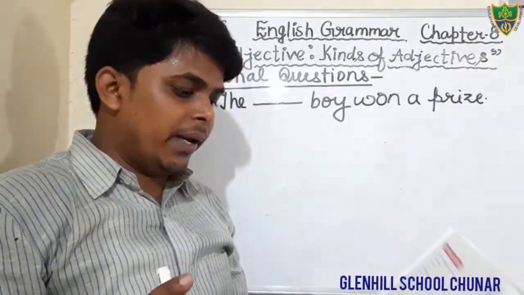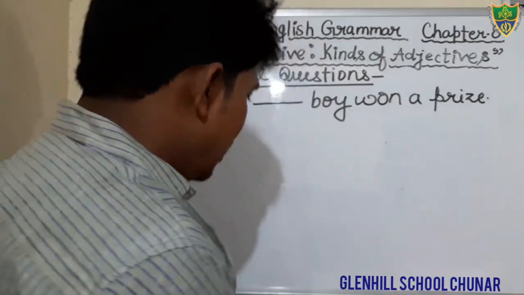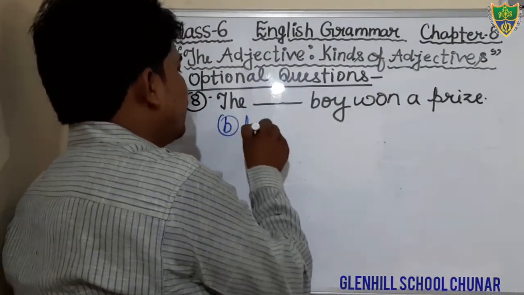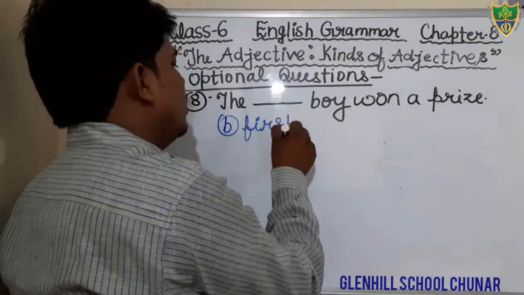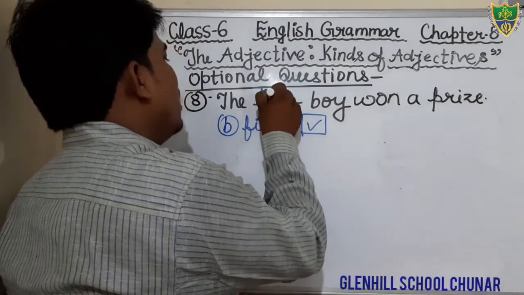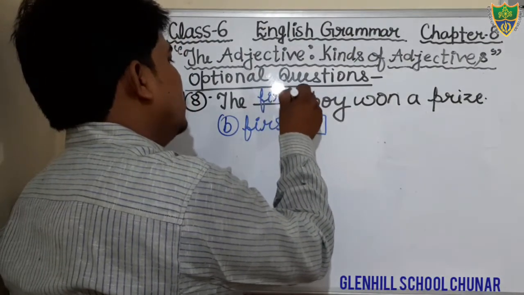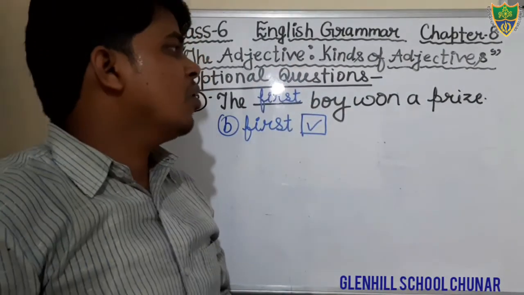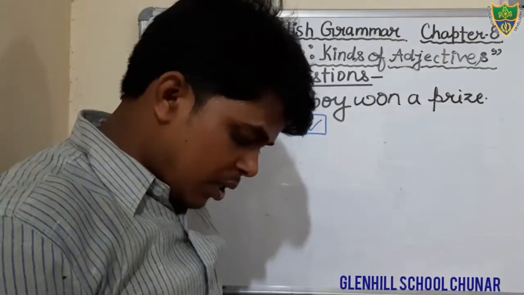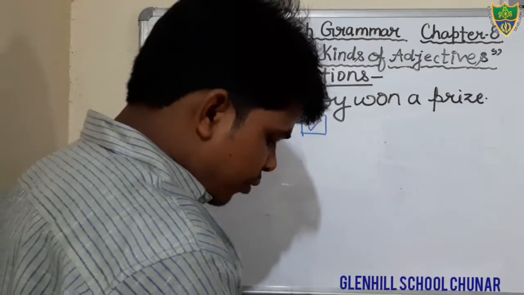The first boy. Okay students, option number B is the correct option. First, F-I-R-S-T. Okay, that is the correct option. We will tick on that. The first boy won a prize. Okay students, just complete it. Come to the next question.